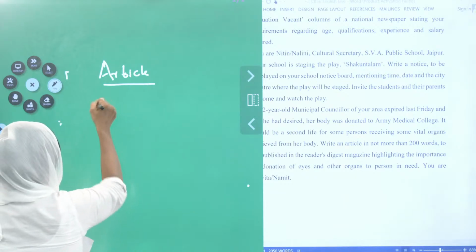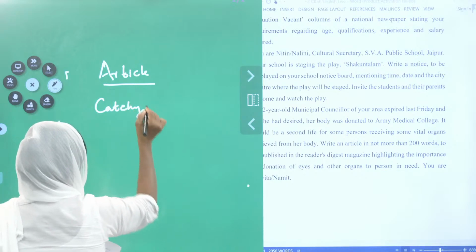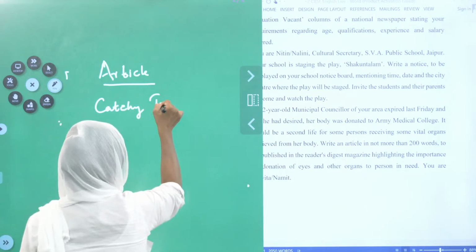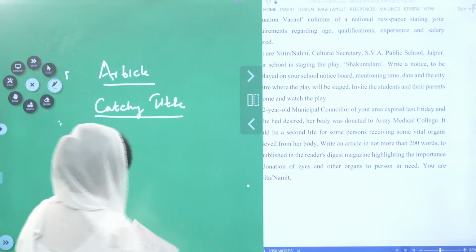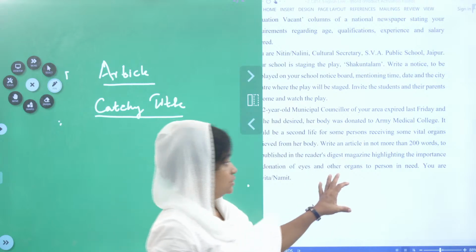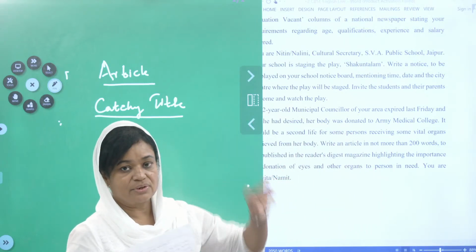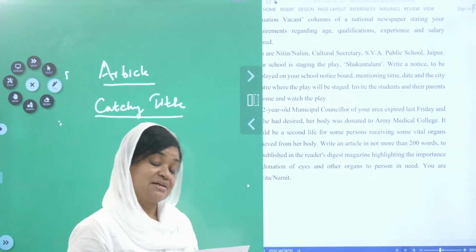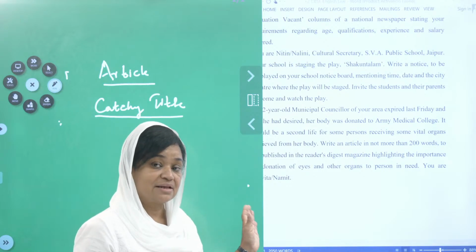A very catchy title should be there. You can decide the title, okay, what title you will be giving. You can think and you can give a title, but that should be very catchy. Why do you say that it should be very catchy while writing the article?